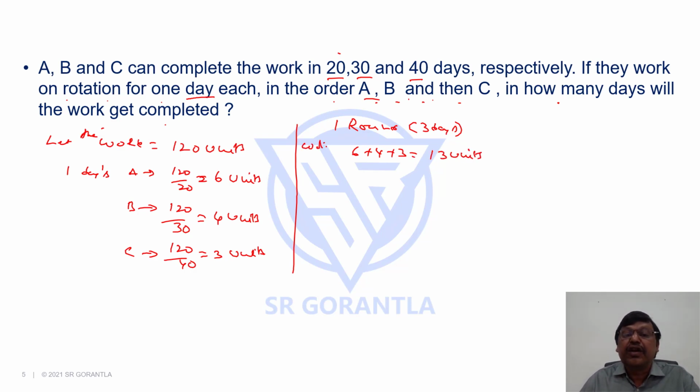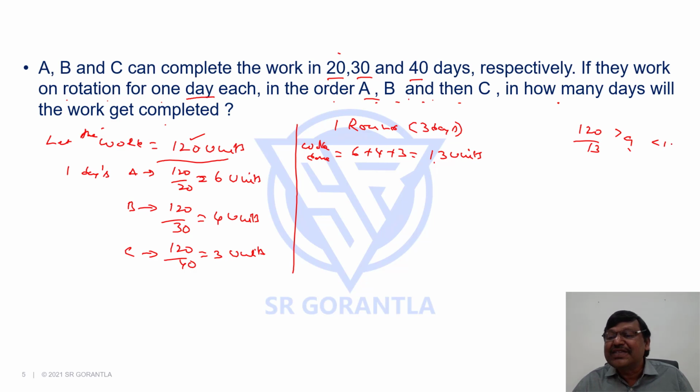Now total work I assumed is 120 units, so how many completed rounds will be there? 120 by 13, 13 nines are 117, 13 tens are 130, which means it's more than 9 rounds but less than 10 rounds. So here also completed rounds are 9.